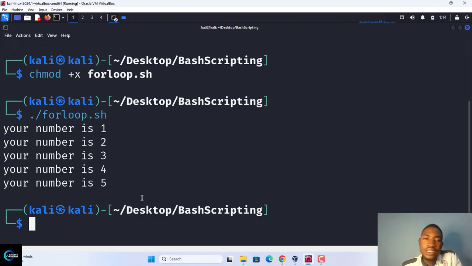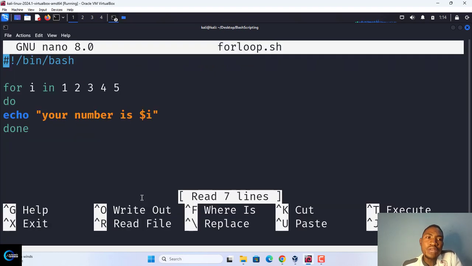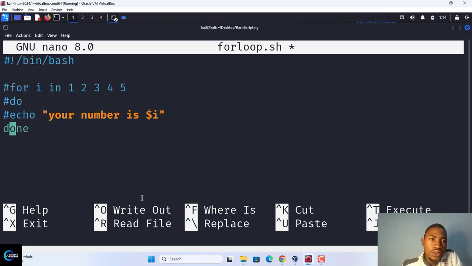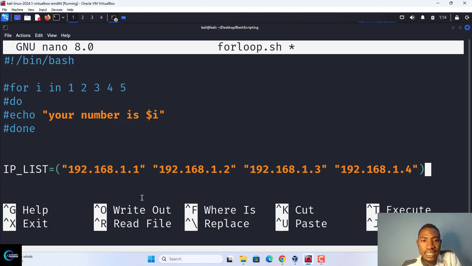So let us have a project. Our project today is that we have a set of IP addresses, and our script will iterate through them. Let me comment this. It will tell us if each IP address is reachable or not reachable. So that is the project we have for today using a for loop. Stay tuned. So we have a list of IP addresses.